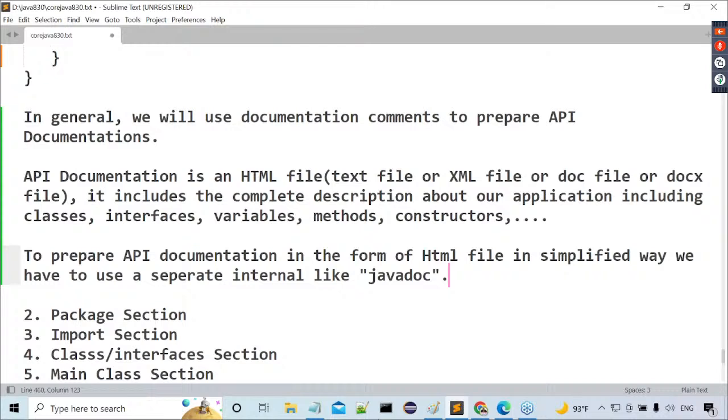Are you ready for that? You understood my question clearly. Two things we have to show here. One is to show one existing API documentation; I want to see that. And the second thing is to prepare a Java program and prepare API documentation for the Java program by using the Javadoc tool. These two things we have to do now.